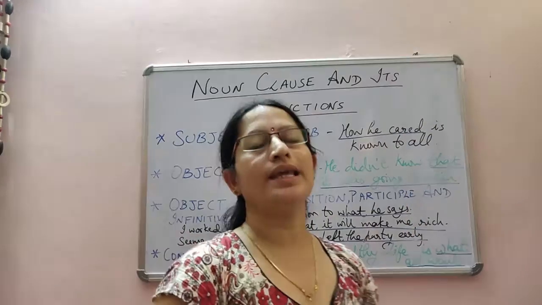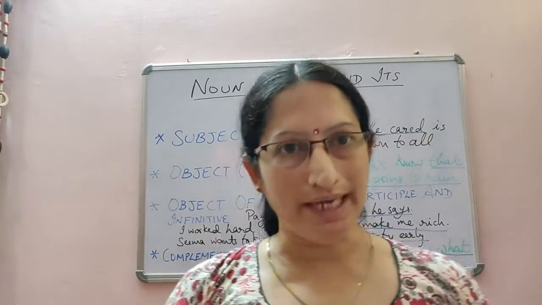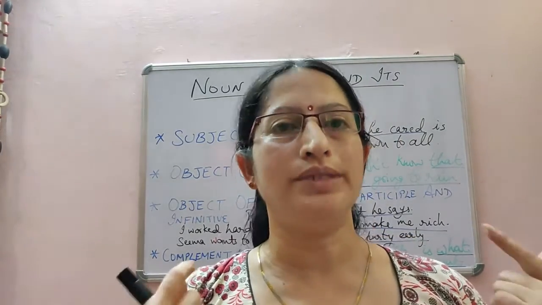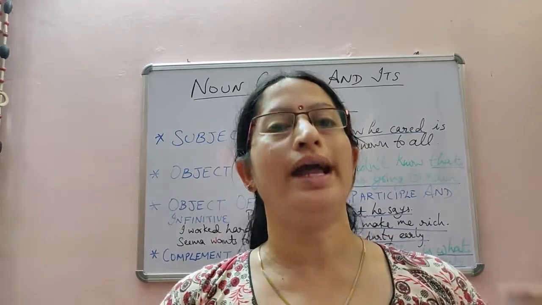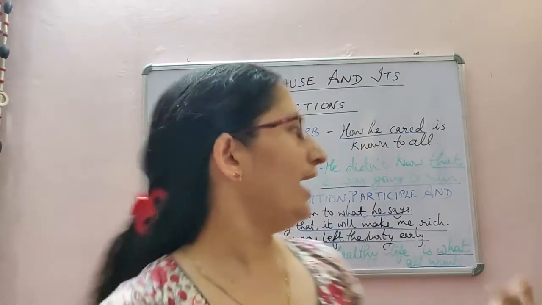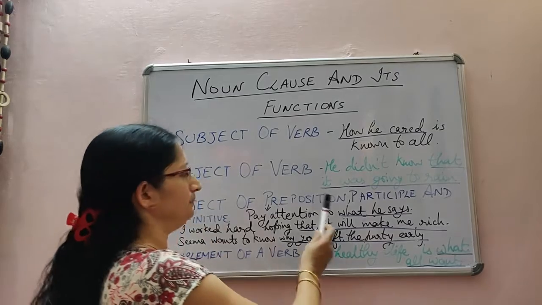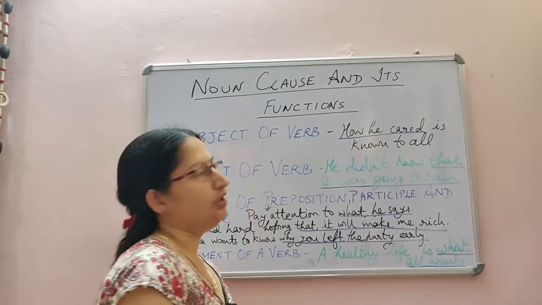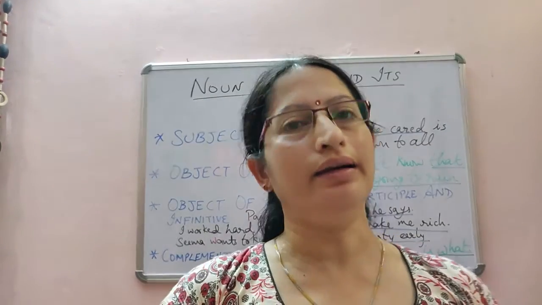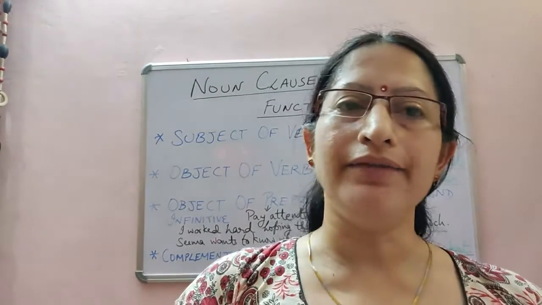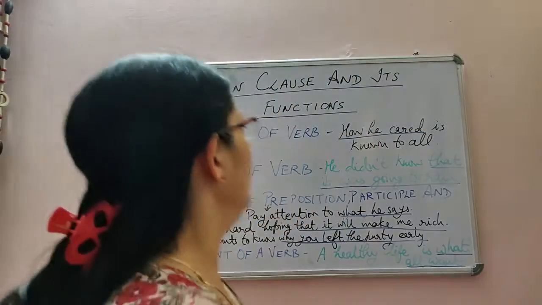Now, a noun clause can also act as an object to the verb. It can act as an object to a preposition. It can act as an object to an infinitive. It can act as an object to a participle. So all this we will understand now. So stay tuned to this channel and learn more about it with various examples.